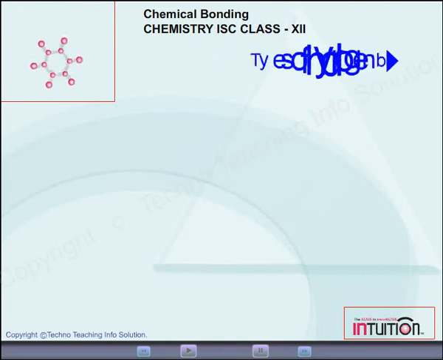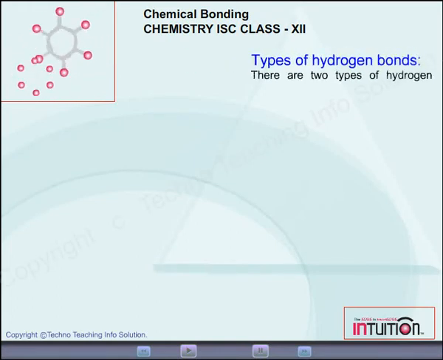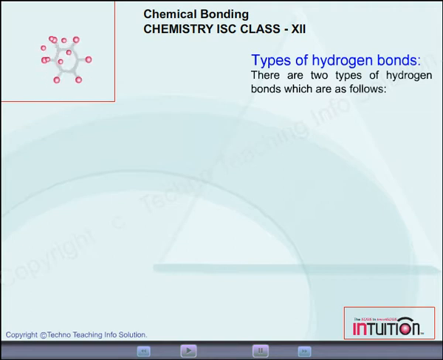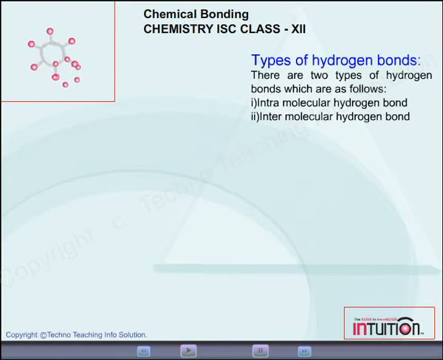Types of hydrogen bonds. There are two types of hydrogen bonds, which are as follows: 1. Intramolecular hydrogen bond. 2. Intermolecular hydrogen bond.